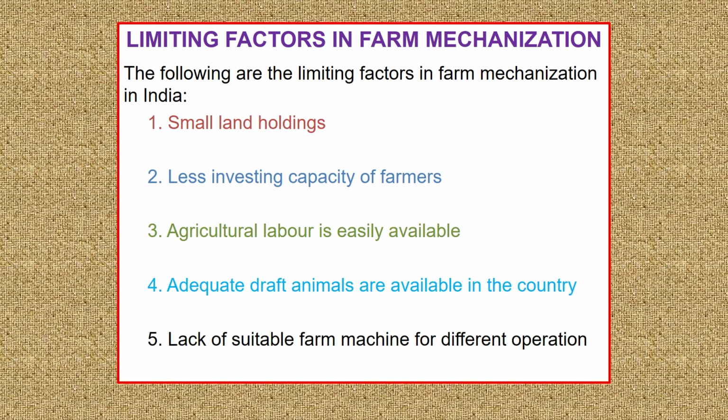Other crops demand a different type of equipment. So different types of equipment are required for different types of crops, and that makes the mechanization level difficult.